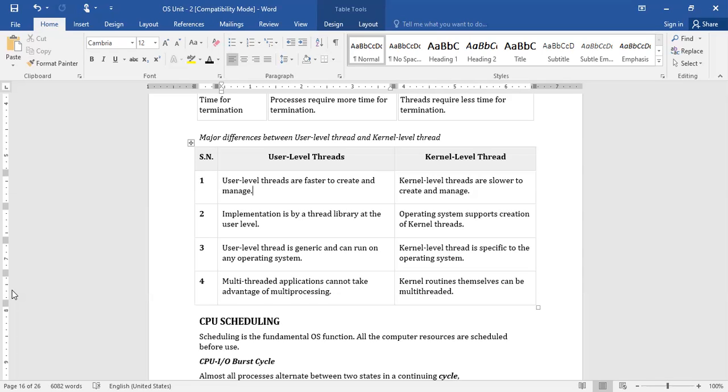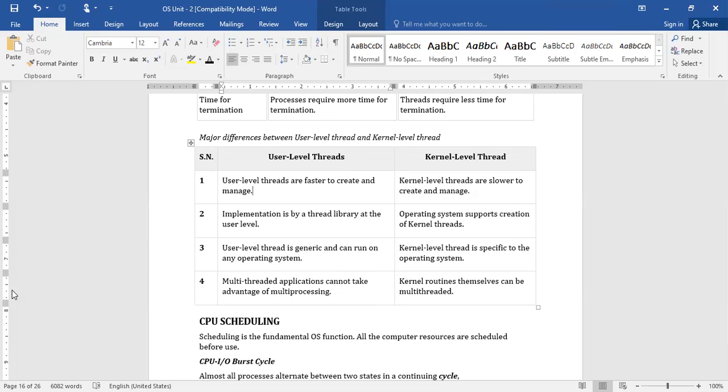User level threads can be implemented using the available thread library methods, whereas in the case of kernel level threads, the operating system supports the creation of kernel threads. So only with the help of the OS can we create kernel level threads.